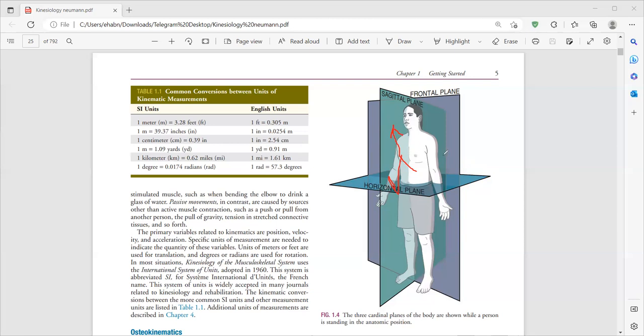When you move your arm in abduction or adduction towards the body, this moves through the frontal plane. So the movement of abduction occurs in the frontal plane. The movement of flexion or extension occurs in the sagittal plane. Movement of internal and external rotation occurs in the horizontal plane. When you rotate your arm inward, this is called internal rotation. Rotate your arm outward, this is called external rotation, and this occurs in the horizontal plane.